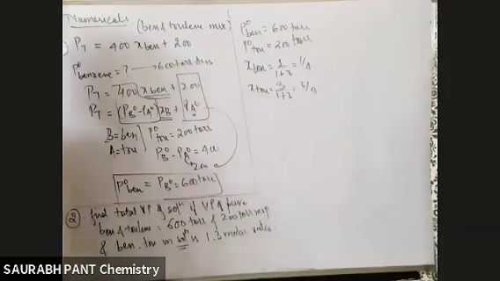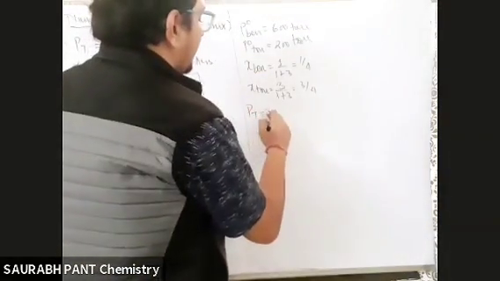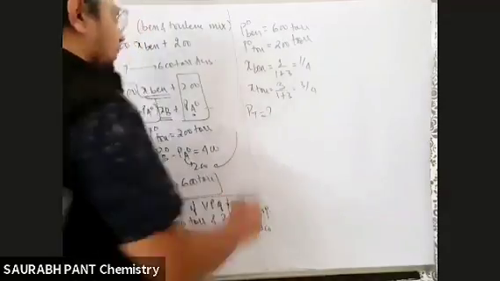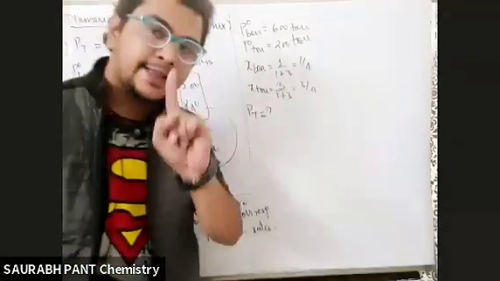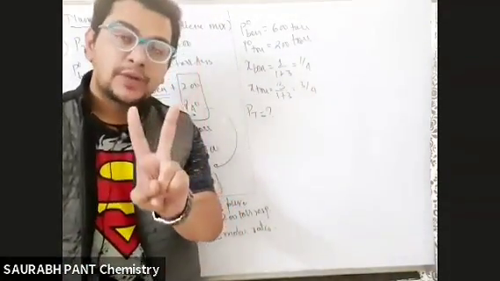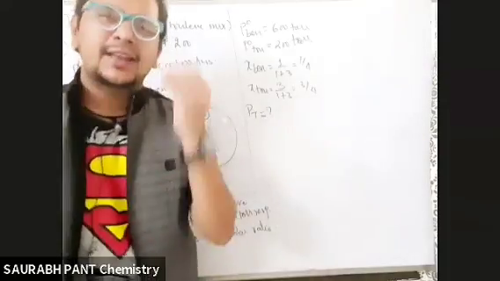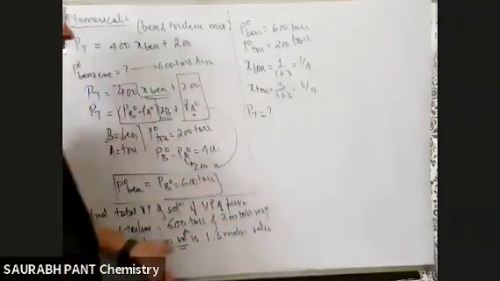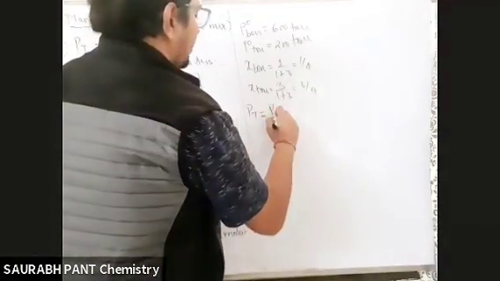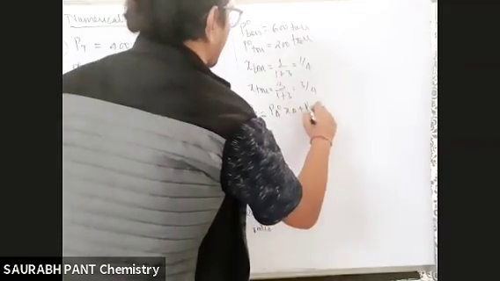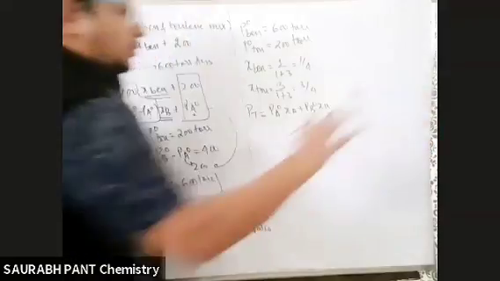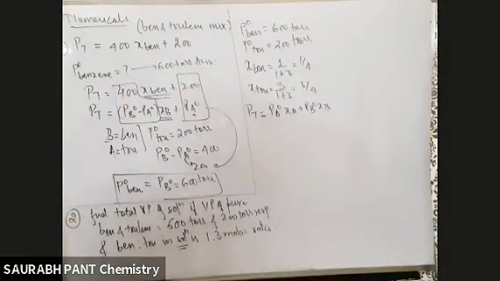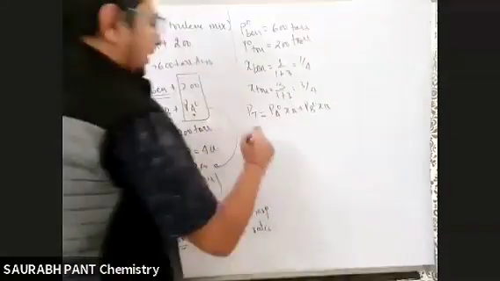Now what? Now bhaiya, they are asking you PT. For PT we have only two equations. Equation number 1 and equation number 2. Equation number 1 is when XA XB is known. Equation number 2 is when YA YB is known. Any kid from class 6, 7, 8, 9, 10th can tell you the formula you are going to use is PA naught XA plus PB naught XB. Show them the notebook, they will tell you the formula. The last thing you can do is apply the wrong formula here, because there is no confusion in this chapter. Clear cut formula, single formula is there.